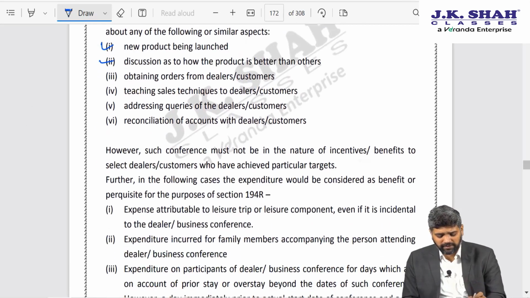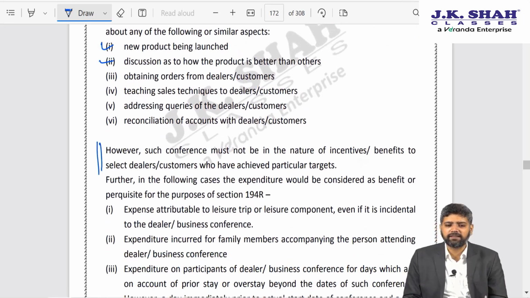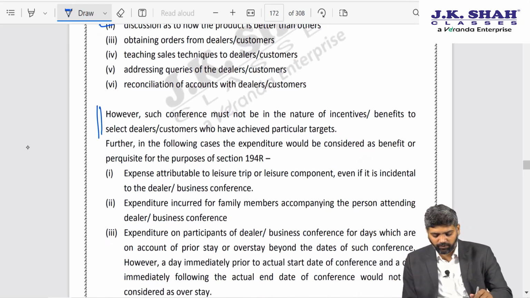Those conferences may not be regarded as incentives or benefits. However, this conference should not be only for particular select dealers. Suppose you are giving it only to select dealers who have achieved some target, then that may be in the nature of benefit or perquisite.